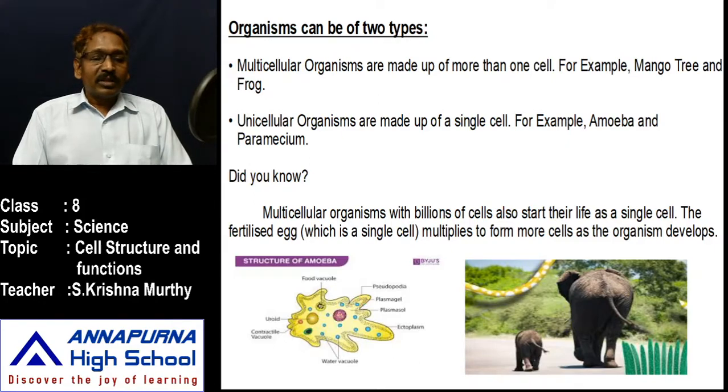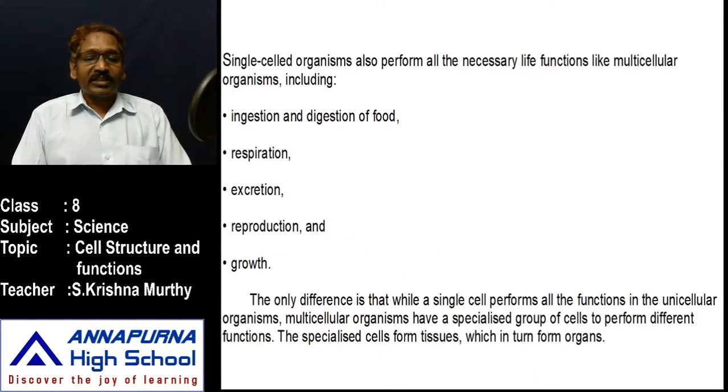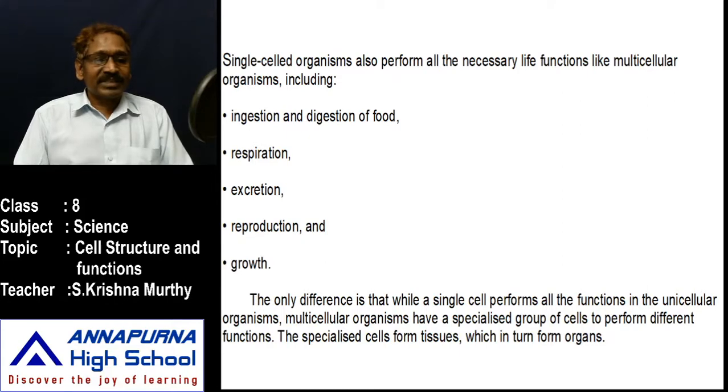Even so, it can survive by itself. A well developed body contains different kinds of tissues and different organ systems, but the unicellular amoeba has no such structures. Even though there are no such structures, unicellular bodies can carry out all kinds of life processes. I think in an earlier class you learned about life processes. The processes which help in the survival of a life are known as life processes.